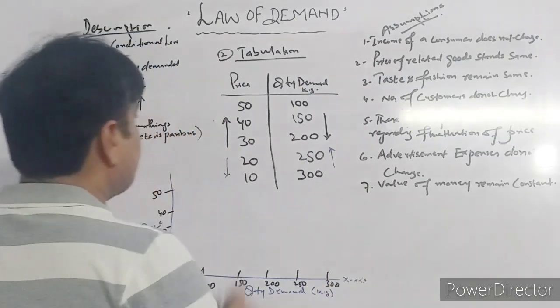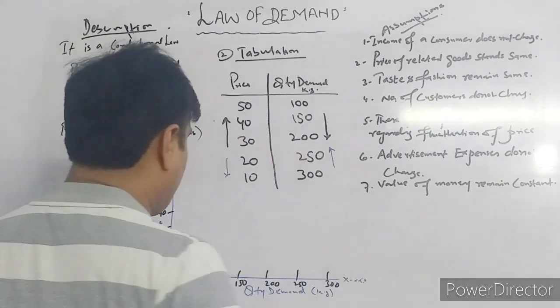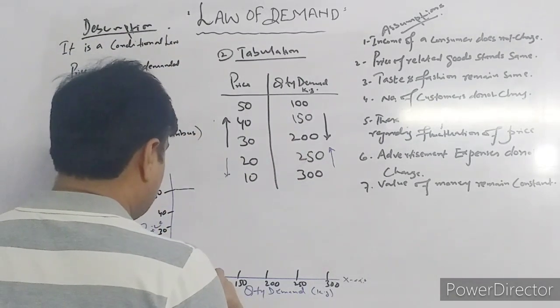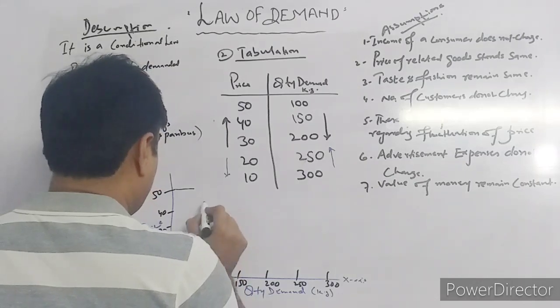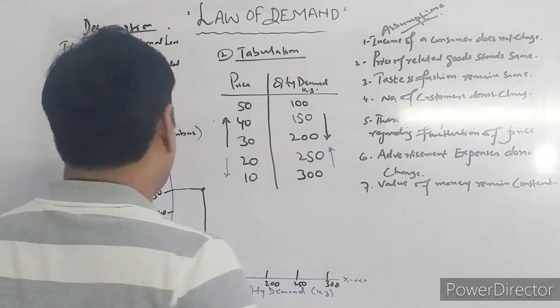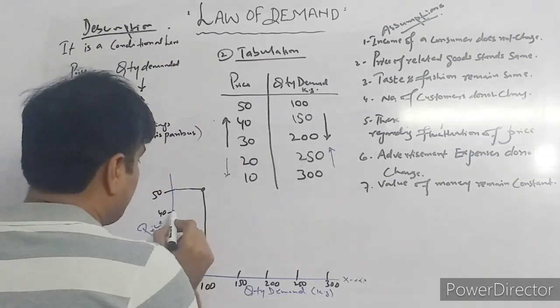Initially when the price is 50, the quantity demanded is 100. So we can mark a point like this, to see what the form of the demand curve is.